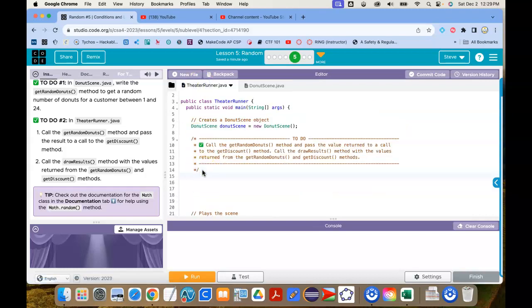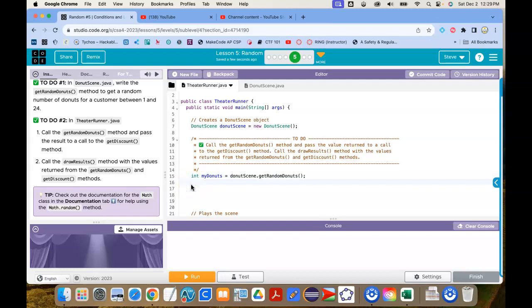So I'm going to go donut scene dot get random donuts. And I should probably define that as an int. I will call it my donuts equals get random donuts.